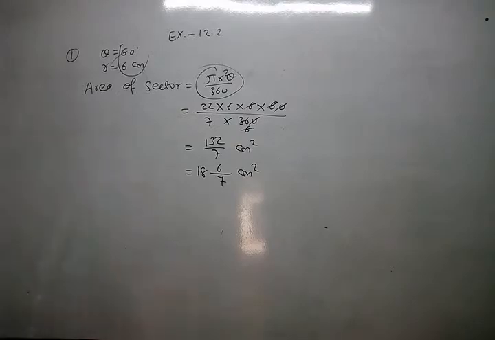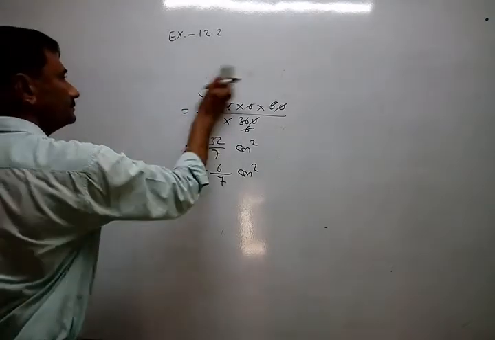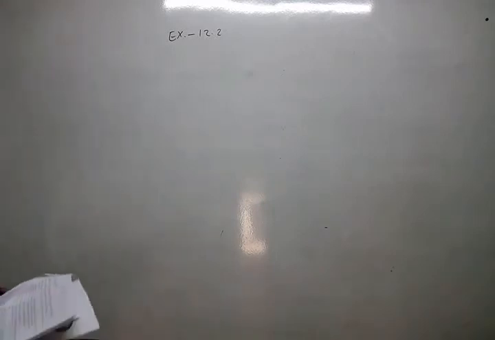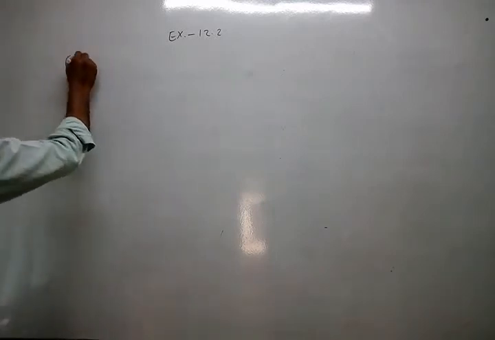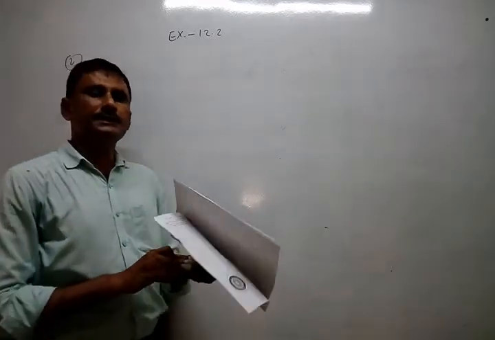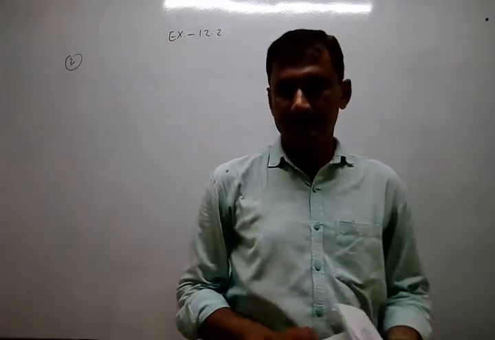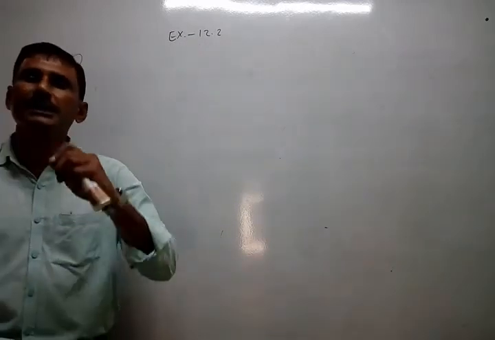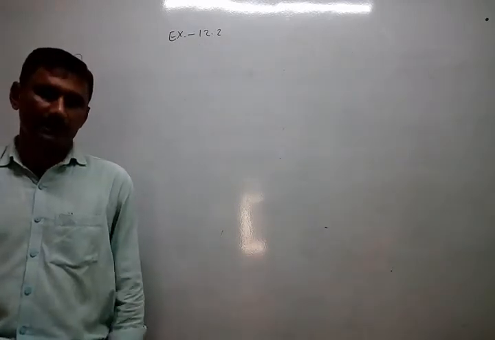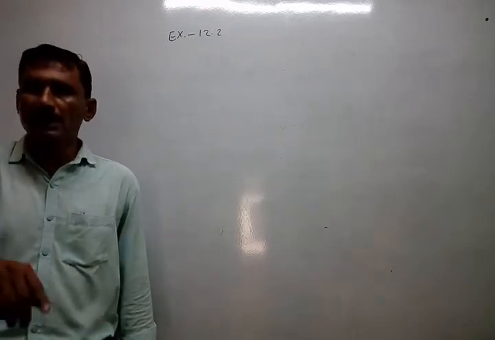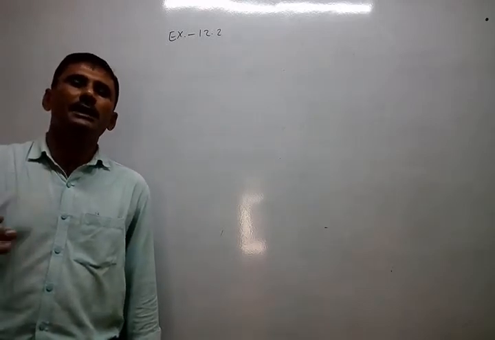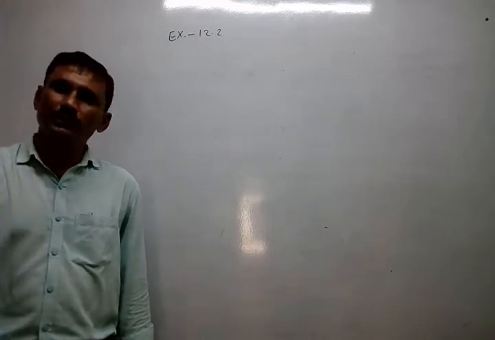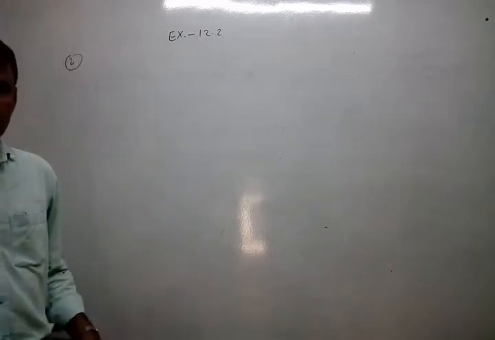Okay, now look at the next. Number 2. Find the area of quadrant. What is the quadrant first of all? Quadrant is nothing but a sector. Degree is 90. It means the fourth part of the area enclosed by the circle.